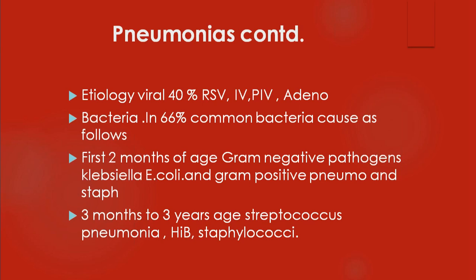In the first 2 months of age, you remember, the neonatal period is an exception. Usually the pneumonia in the first 2 months is caused by gram-negative pathogens. You may be wondering why this. Therefore, as the baby is born, a newborn is more liable to have a gram-negative pneumonia. That point to remember, right? They also can have gram-positive pneumonias with staph and others if the caregivers are carriers for staphylococcal infection. But usually, infections in the early neonatal period are caused by gram-negative pathogens. That point you have to remember.